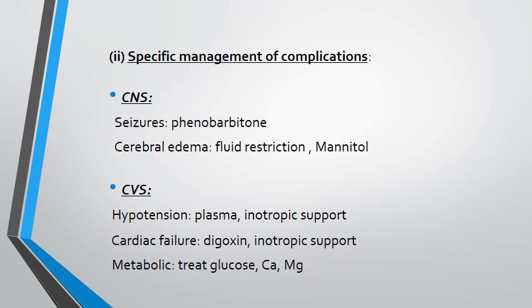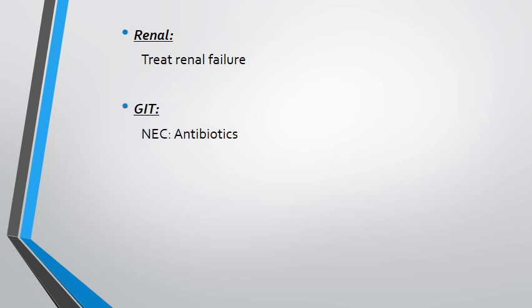Hypotension with plasma expanders like fluids or inotropic support might be needed. We might sometimes have to give them digoxin. We need to treat hypoglycemia, hypocalcemia, and hypomagnesemia. Acute kidney injury needs interventions and management, as does involvement of the gut.